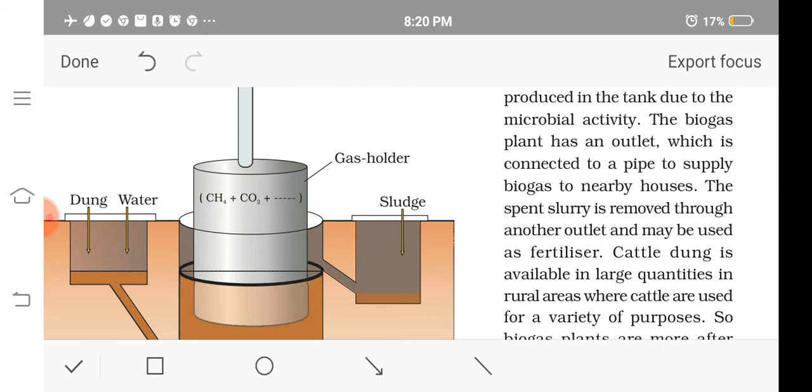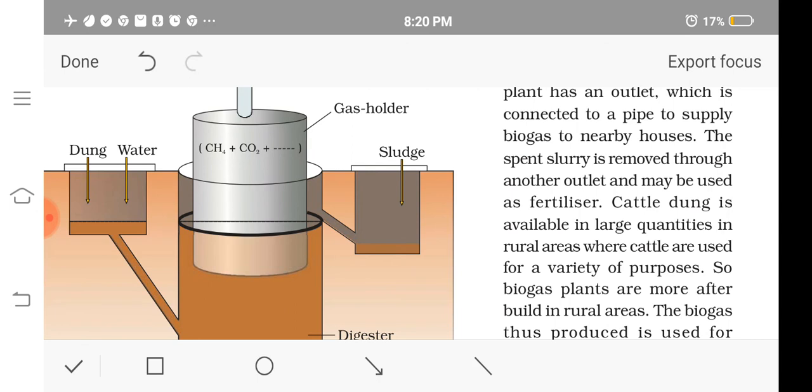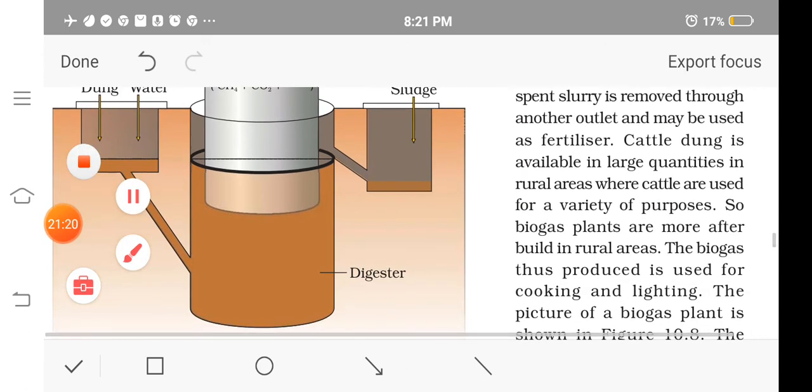The used slurry has to be removed, isn't it? Only then can the microorganisms grow again and new slurry be added. So there is another outlet, and the used slurry removed from the biogas plant can be used as fertilizer also. Understood? This kind of biogas plant we mainly see in village areas, because there the number of cattle is greater.